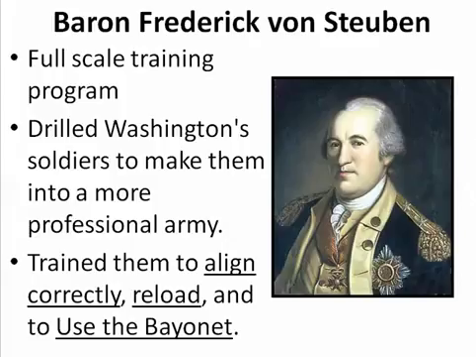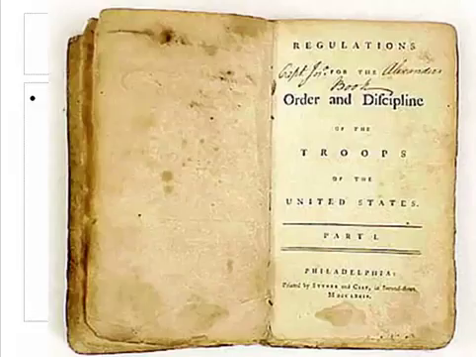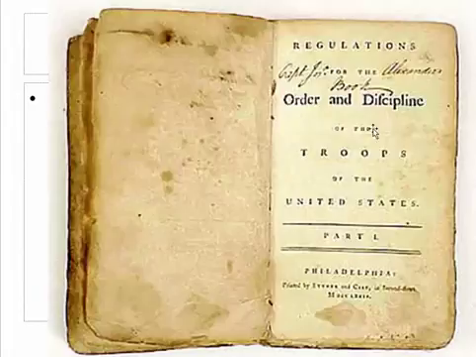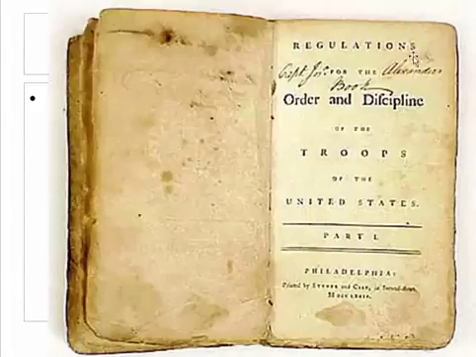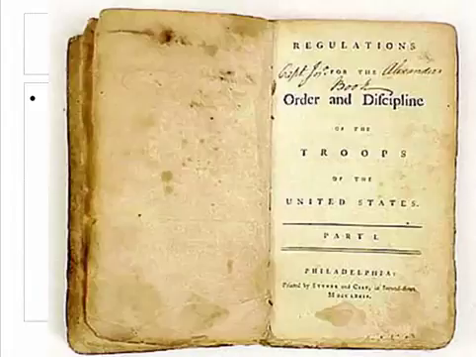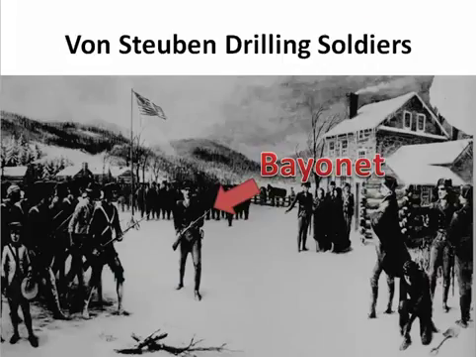So von Steuben is going to be instrumental in making George Washington's military more professional, and he's actually going to have a book that he authored that talked about the order and discipline within the troops, and he's going to have the ones who can read it read it to the ones who cannot. And so this drill book is going to help them become more professional.